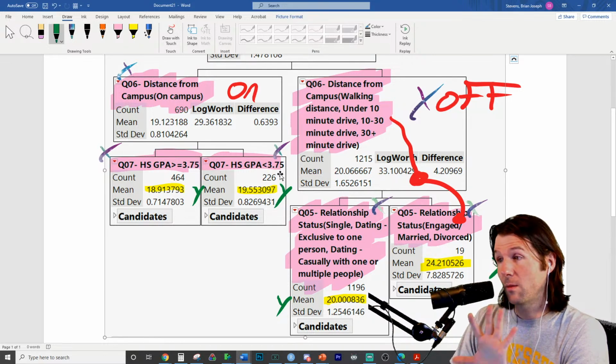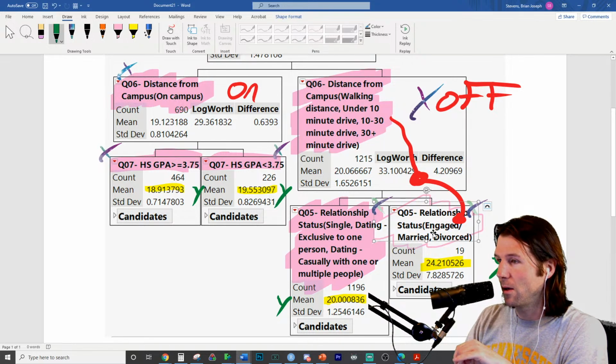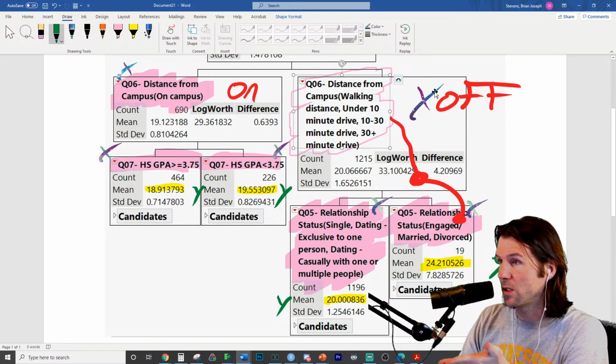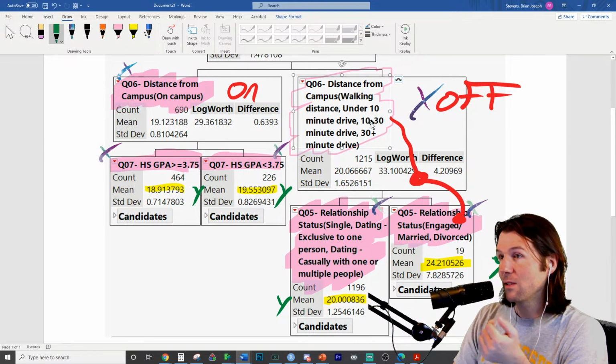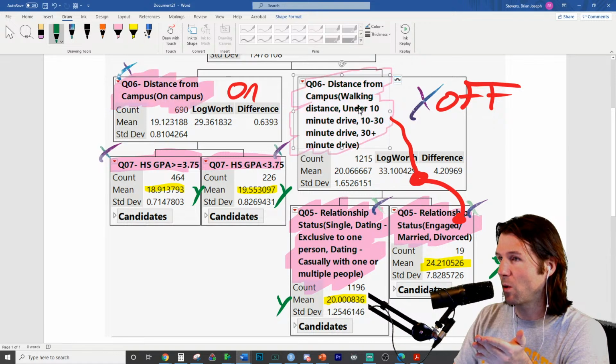Not a bad GPA. Believe me, mine's way lower than that. These are people who live off campus and they are divorced, engaged, or married, and their mean age was this. These categories right here are all the off-campus categories combined into one group, because it's easier than saying walking distance, under 10 minutes, 10 to 30-minute drive, or 30-plus minute drive. You're either on campus or off campus.